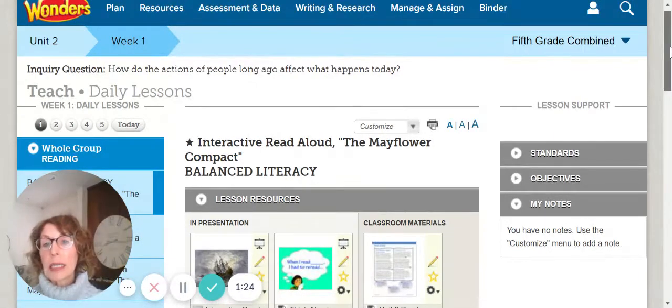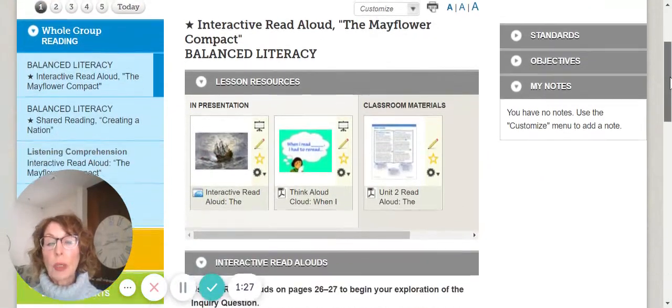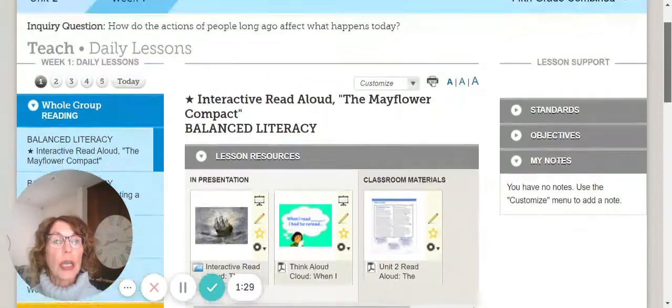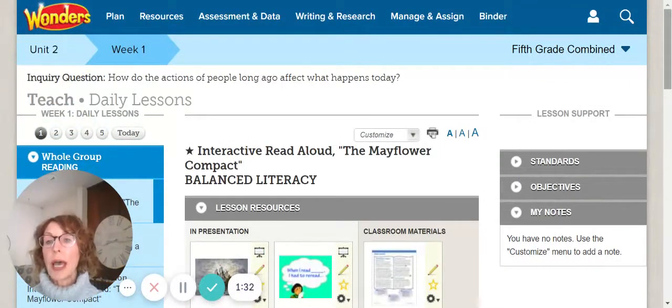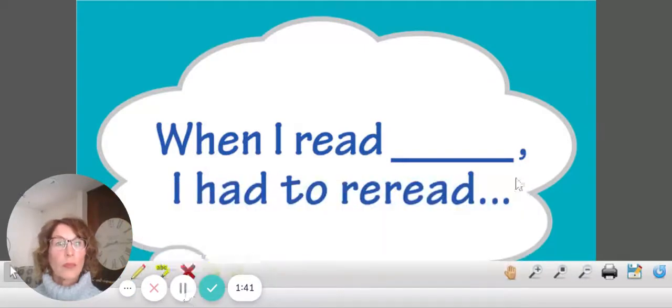All right, well, let's take a look here. So again, we will be applying our reread strategy and our inquiry question: how do the actions of people long ago affect what happens today? So let me get ready for our read aloud here. Okay, again, as I read today, I will be applying the reread strategy. All right, let me begin here. And again, the title of our read aloud is The Mayflower Compact, Setting a Course.